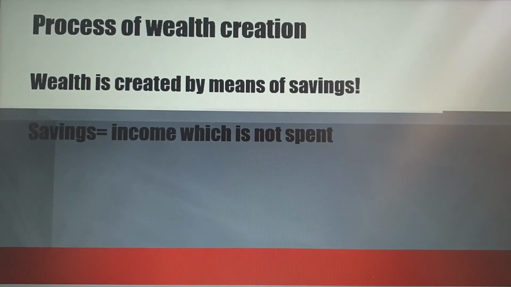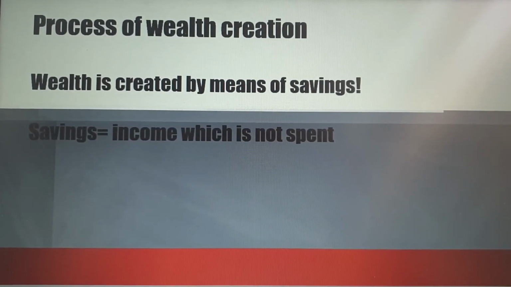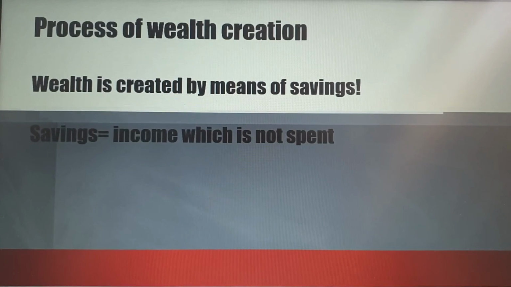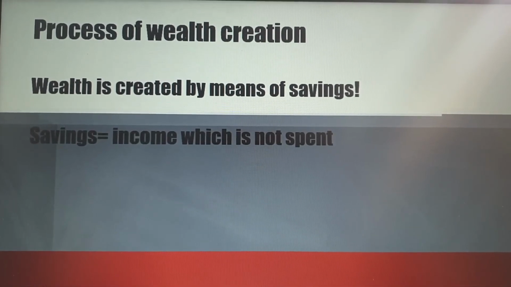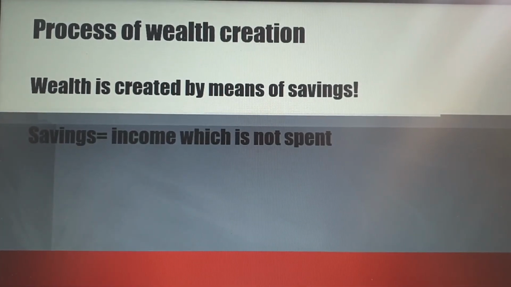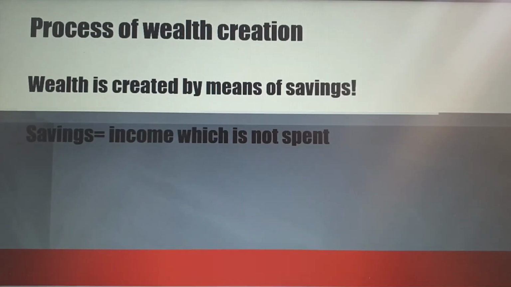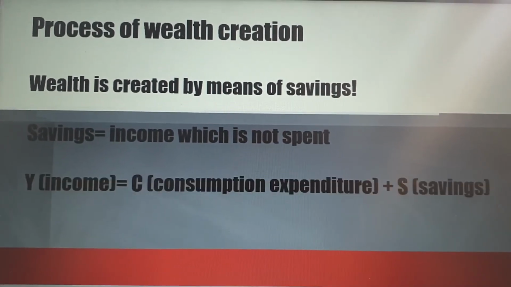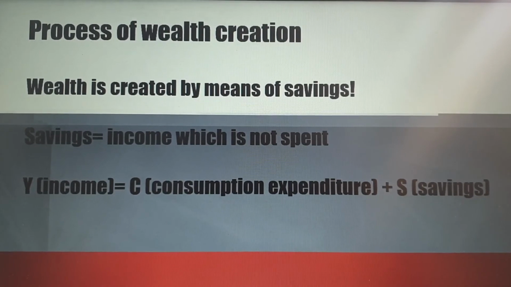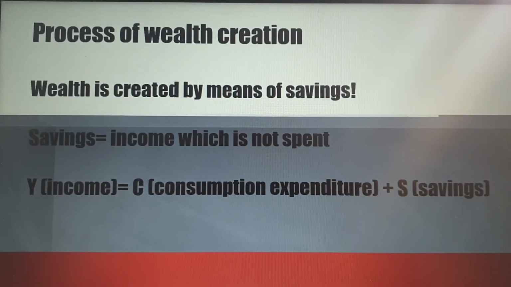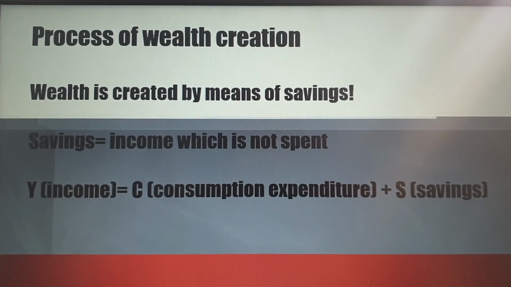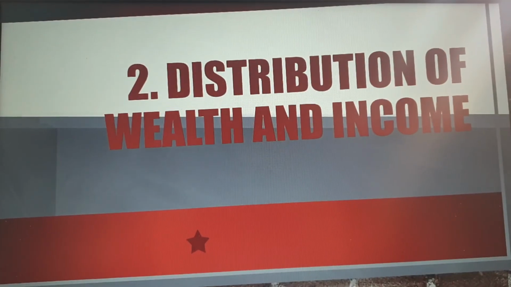If you put 50 Rand in your pants pocket, and you leave the 50 Rand there, it means it's money that you are not using. So that will also be savings. Y, which stands for income, equals C, which is consumption expenditure, plus S, savings.